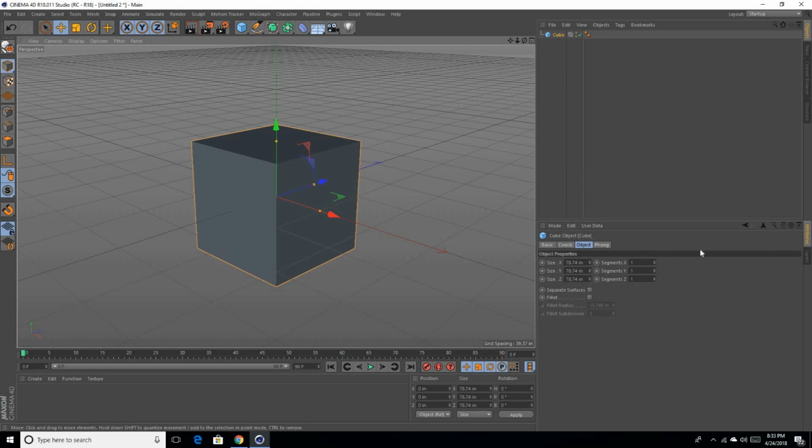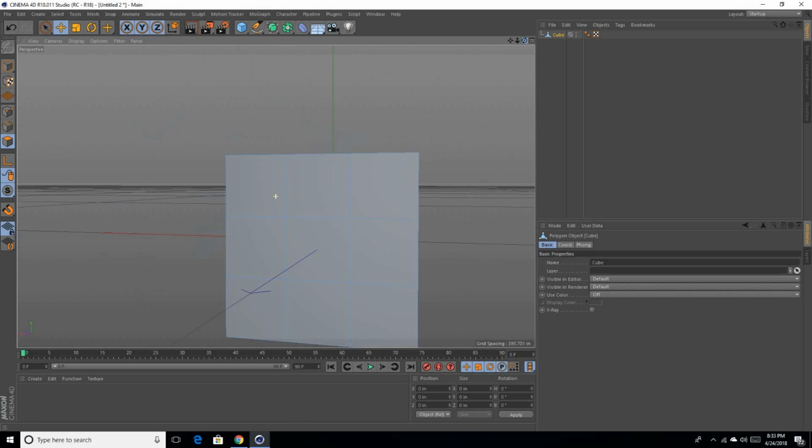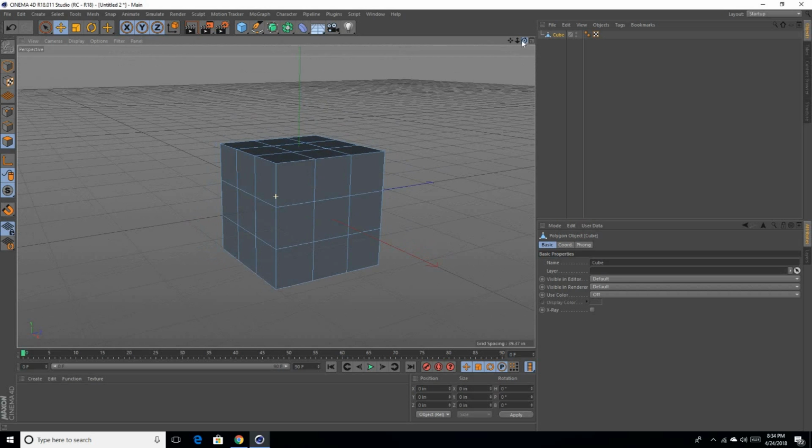First thing you want to do is add segments. So under your cube, go ahead and add 3 segments for X, 3 segments for Y, and 3 segments for Z. Once you have that done, let's select the face on our left work plane. Make sure we have our cube selected and make the cube editable. So we press our shortcut C for that. Now what you can see is you have the outline of the Rubik's Cube. So now we can go ahead and